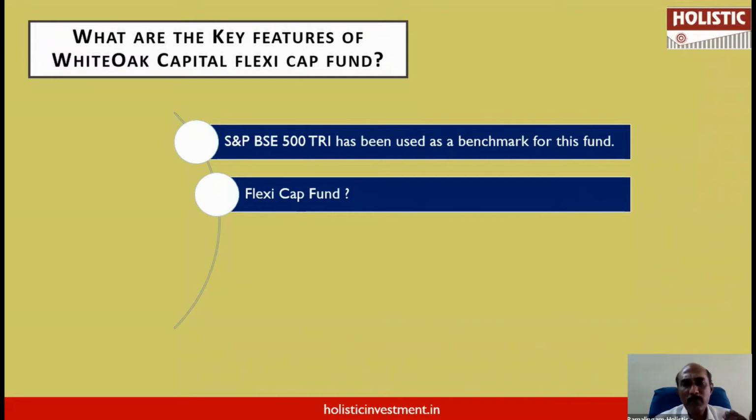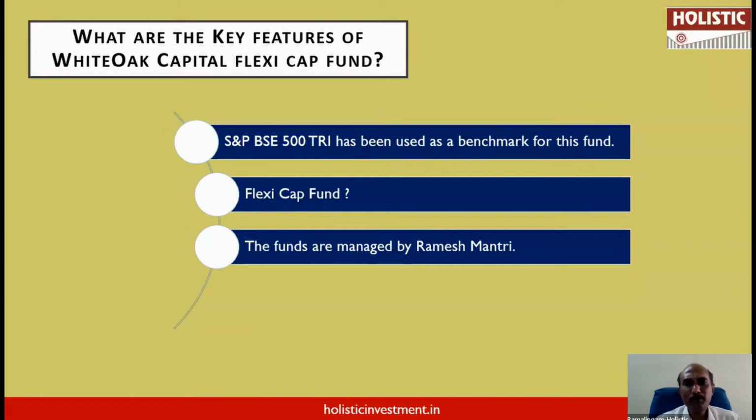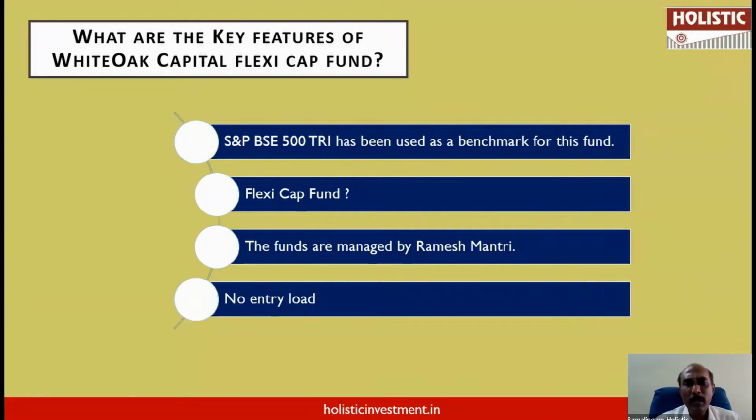If he thinks large cap will do well and his outlook for large cap is bright, then he can go overboard on large cap. If he thinks small cap will do well, he can go overboard on small cap. How much percentage exposure they should have in each capitalization, there is no restriction. Such restriction is available in a multi-cap fund, whereas in a flexi cap fund, it is completely dynamic. The fund manager, based on his outlook, can decide what kind of exposure to have. This fund does not have any entry load, and this fund will be managed by Ramesh Mantri.